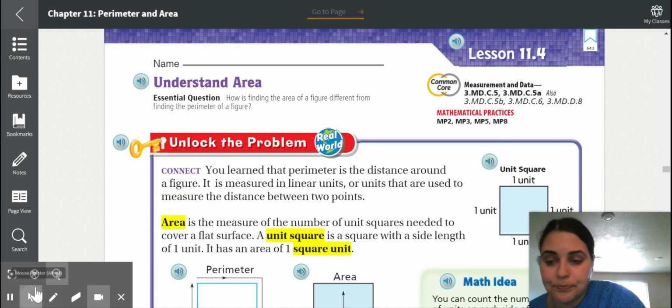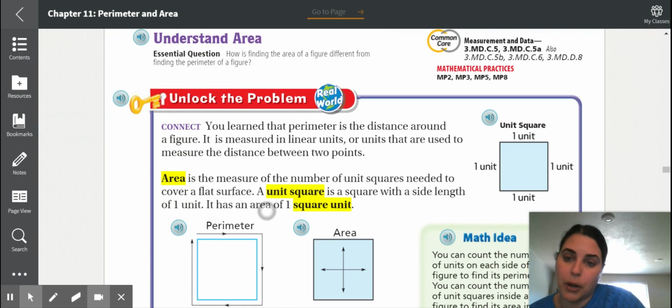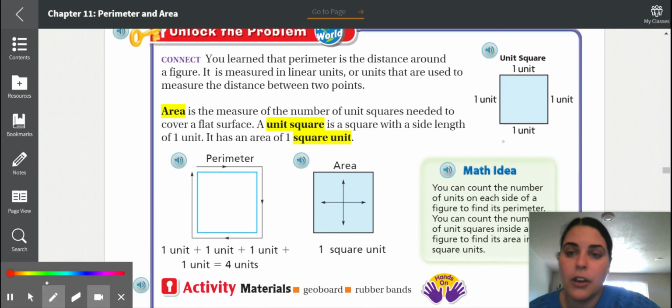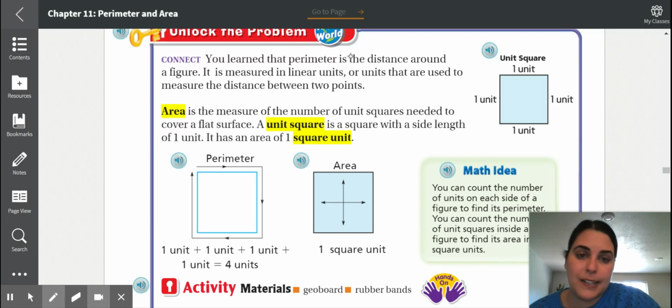So let's start here with unlocking the problem. You learned that perimeter is the distance around a figure. It measures the units that are used to measure the distance between 2 points. Area is the measure of the number of unit squares needed to cover a flat surface.